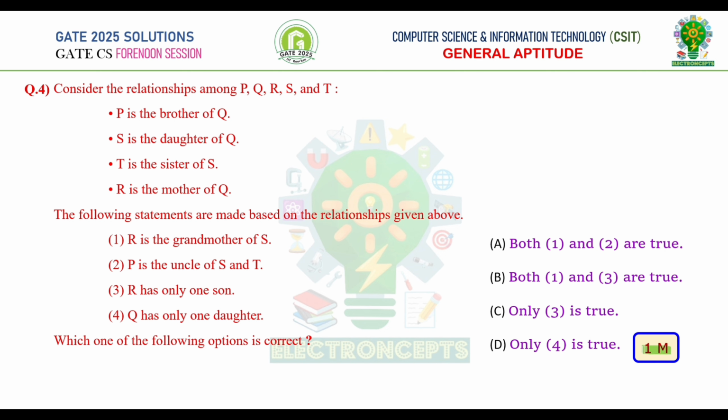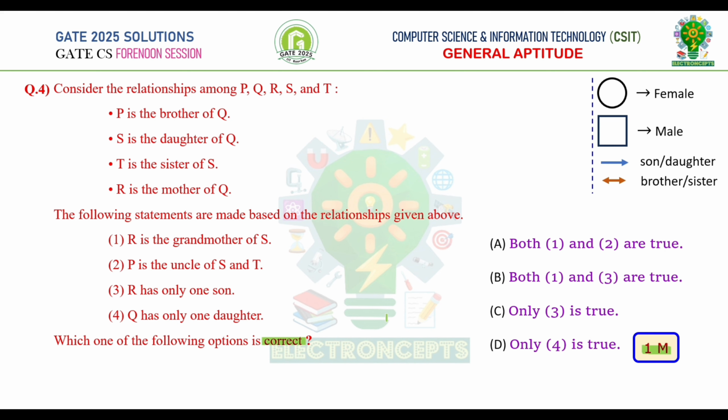Consider the relationships among P, Q, R, S and T. Here some relationships are given and some statements are made based on the given relationships. We need to find which of the statements is correct. To represent the given relationships in a simple way, let us take circle symbol for female and square symbol for male. Let's use single-sided arrow mark for son or daughter, whereas double-sided arrow mark to represent brother or sister. By using these symbols, we can easily figure out which statements are correct.